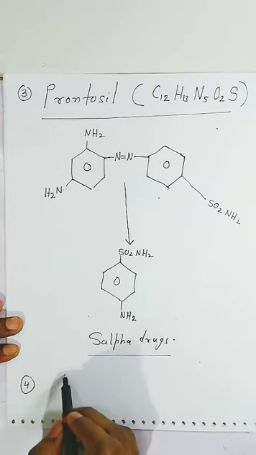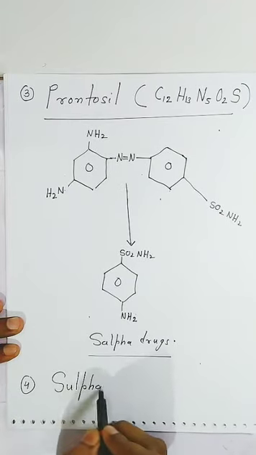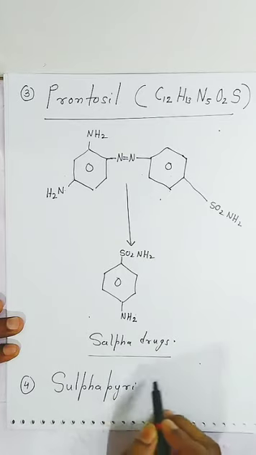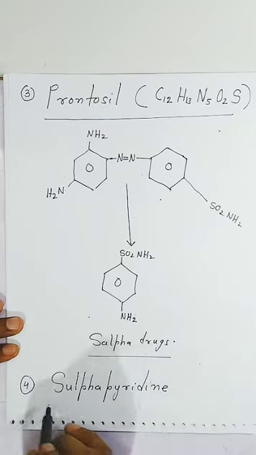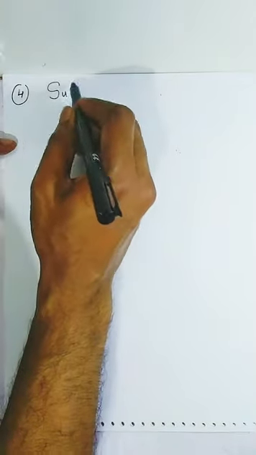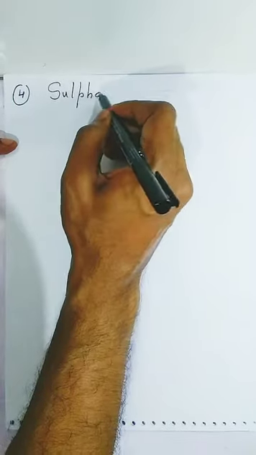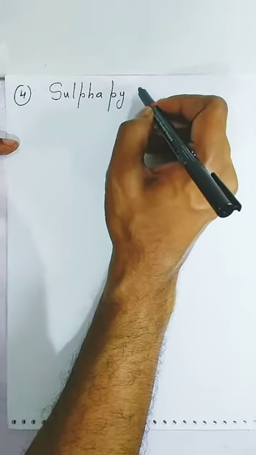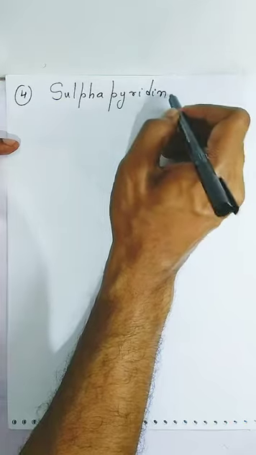Now, students, we will see the next type, that is the fourth example, sulfur pyrimidine. Fourth drug name is, students, sulfur pyridine. Sulfur pyridine is also an antibiotic, students. Sulfur pyridine structure we will write. It contains sulfur, that is why it is called sulfur, and there is a pyridine ring also there, students, that is why it is called sulfur pyridine.